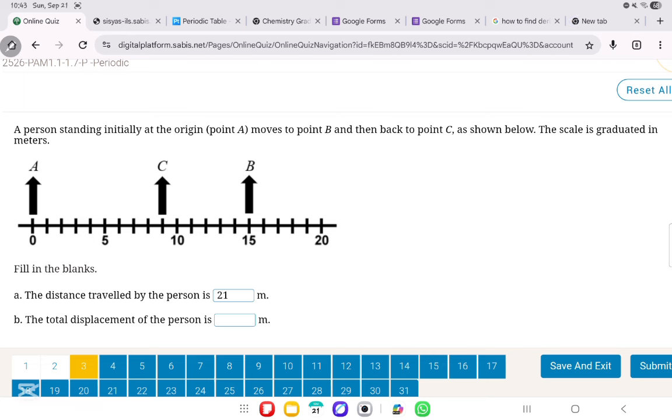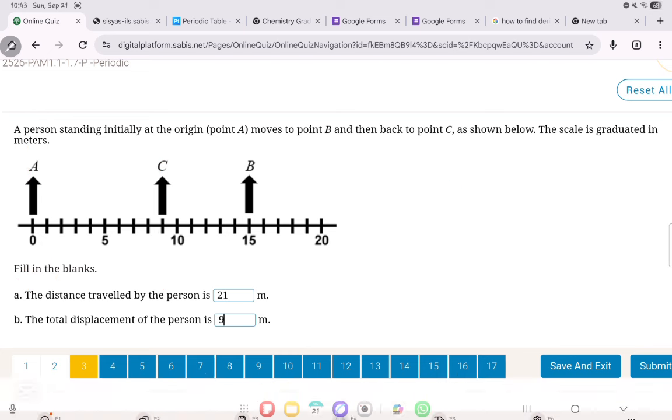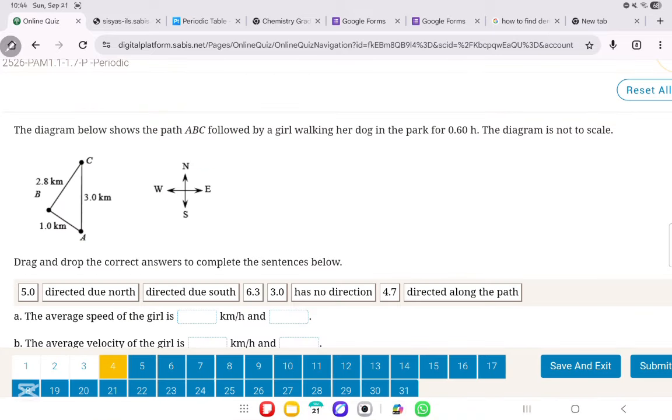Now the total displacement is what? It is x final, which in this case is 9, minus x initial, which in this case is 0. So you need to subtract them. X final minus x initial equals displacement delta x. So 9 minus 0 equals 9. So the displacement is 9 meters. Perfect. Now we move on to the next question, which is question number 4.